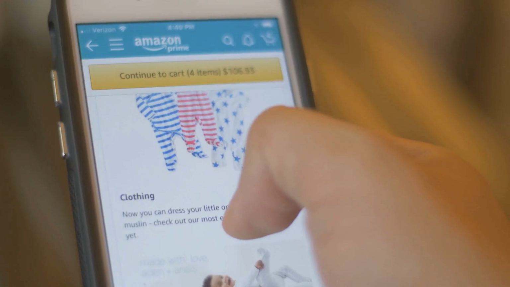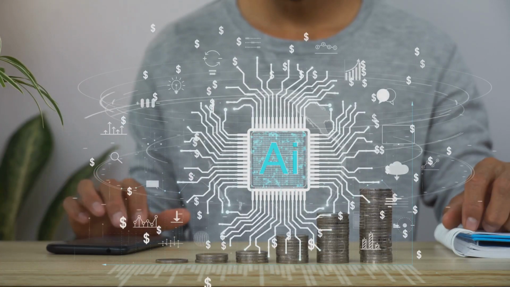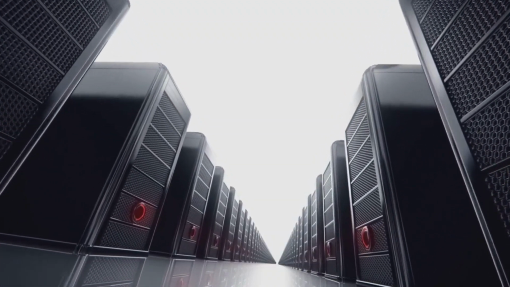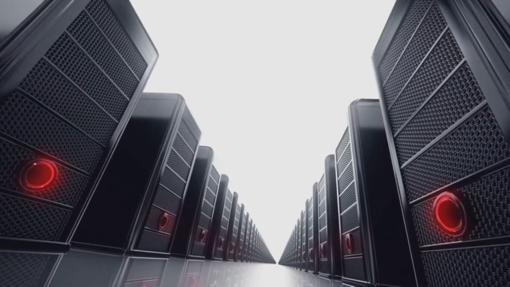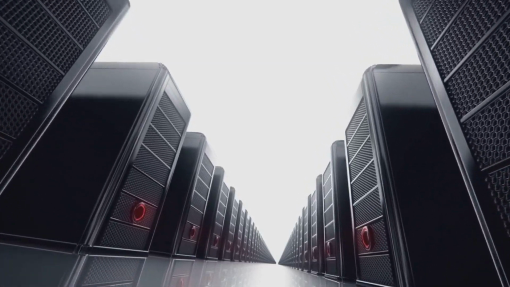Amazon used it to personalize shopping. Suddenly, AI wasn't just an academic thing. It was everywhere. This era marked the rise of big data plus big compute, a combo that transformed AI from a lab project into a core tech for real-world applications.